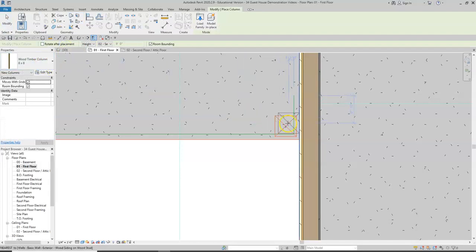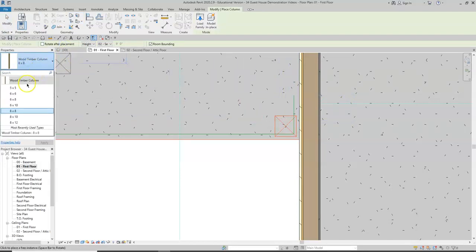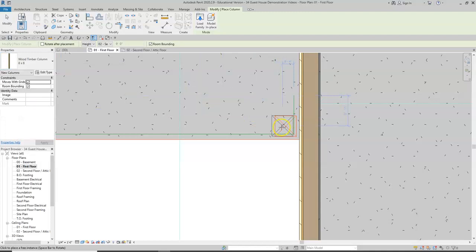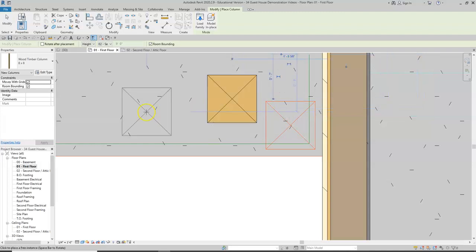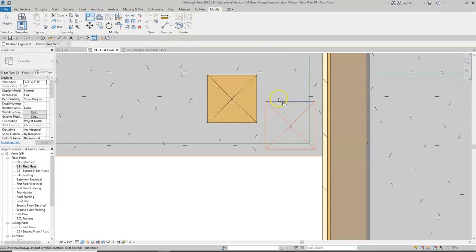Architectural column. We have a 8x8 wood column. We're going to stick with one of these columns. We'll do 8x8 for this home. And we can drop it in. It's best to drop it in outside, honestly. And then use your align tool again to move these columns exactly where you want them. Hence why we drew in the model lines first.